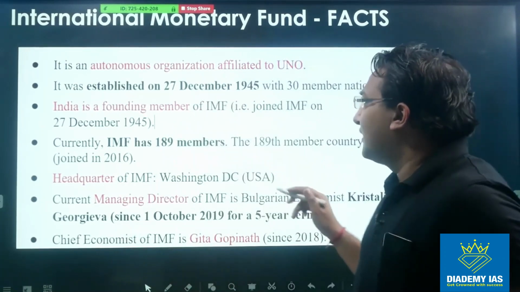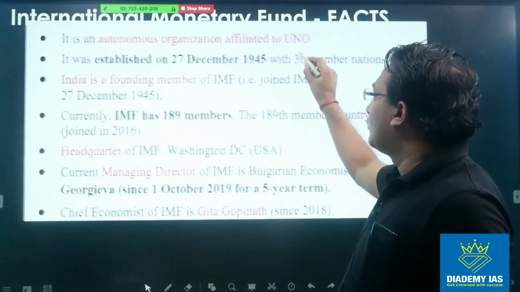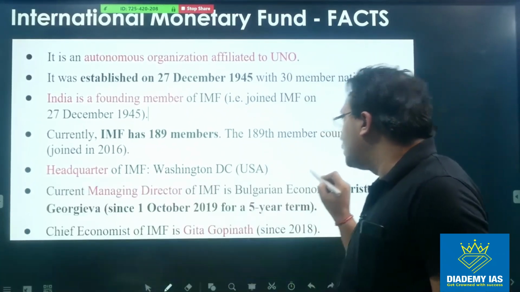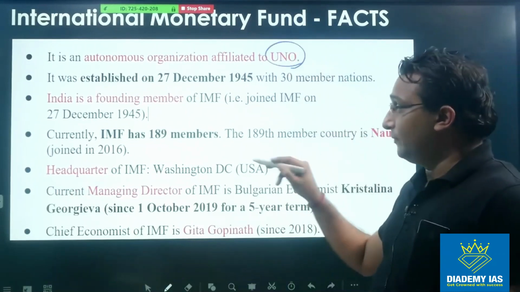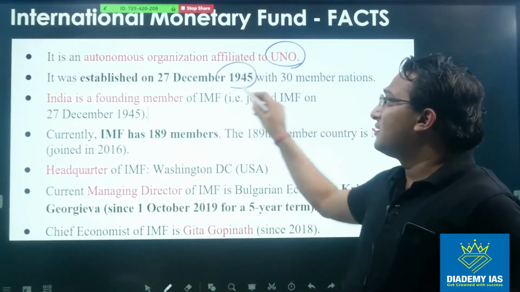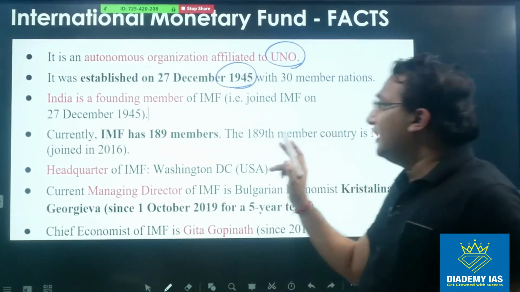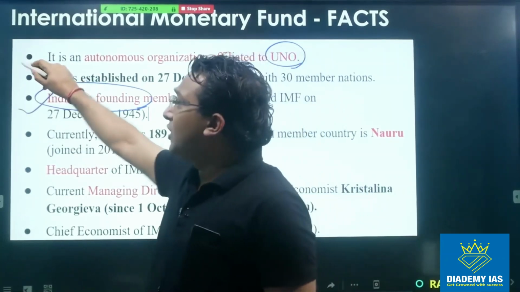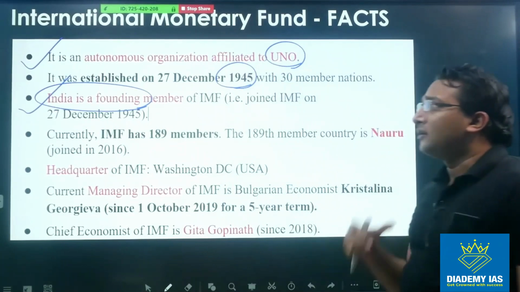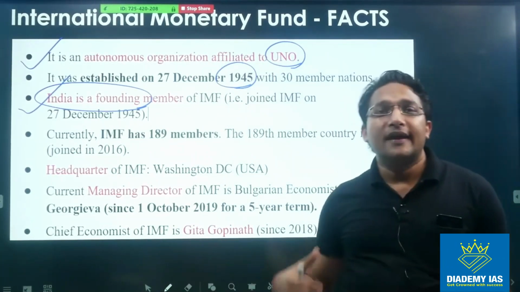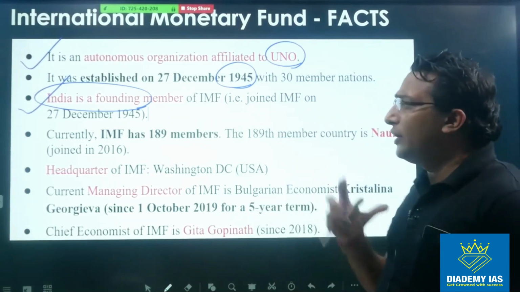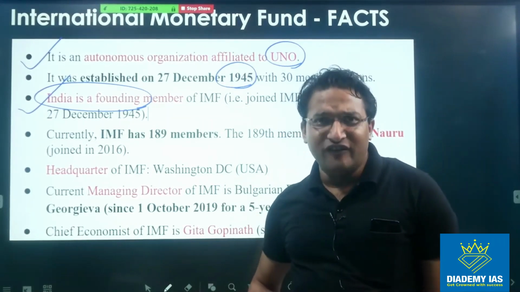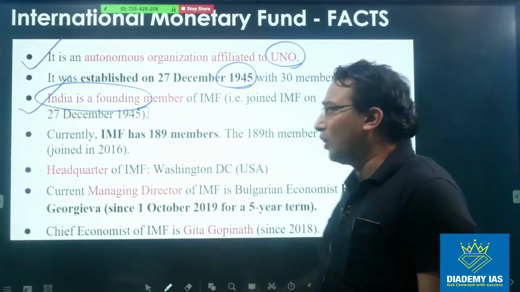It is an autonomous organization affiliated to UNO. What is UNO? UNO is United Nations Organization, right? So this is an affiliate organization of the UNO. It was established on 20th December 1945. India is the founding member. This is very important for the examination. This is also part of the important points. This is an affiliate of the United Nations and India is the founding member, right? So you need to keep in mind this point. The question will be made on any one of these points. You will find the questions are being made from these points only.